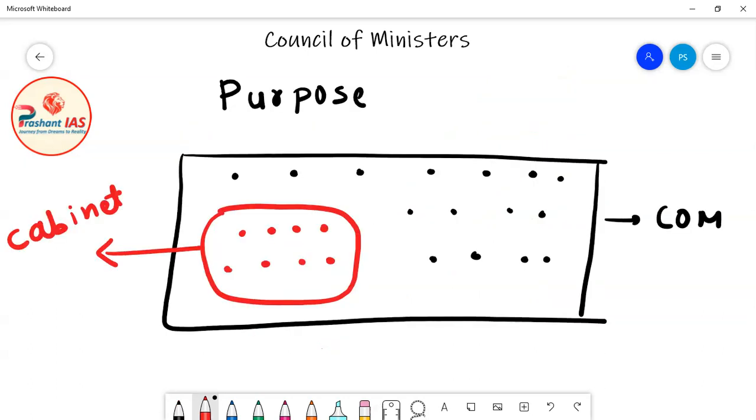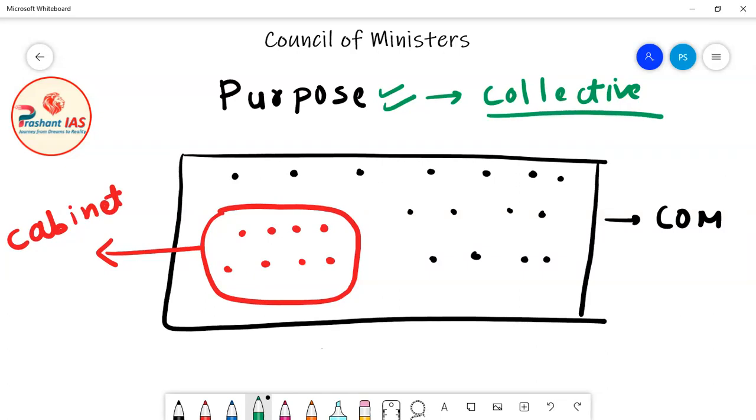Now friends, then the question arises: what is the very purpose of introducing collective responsibility? What is the purpose of the collective responsibility of COM to Lok Sabha? Means why is the entire COM collectively responsible to Lok Sabha?